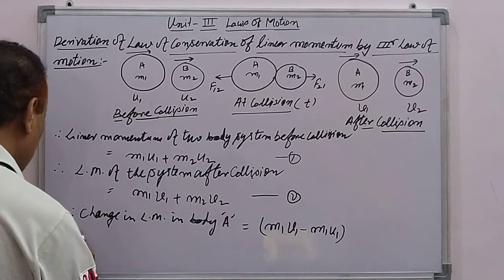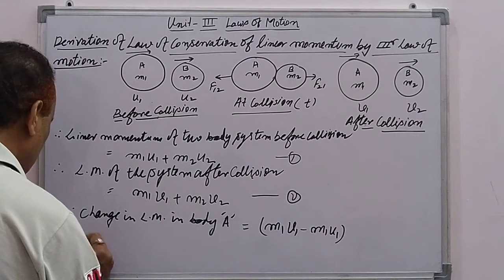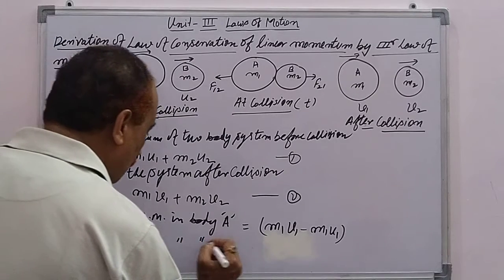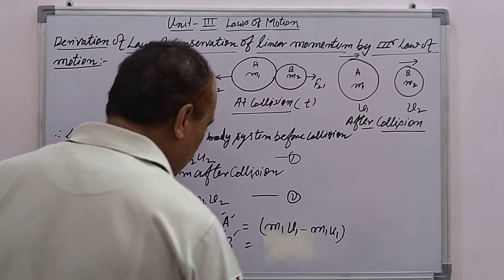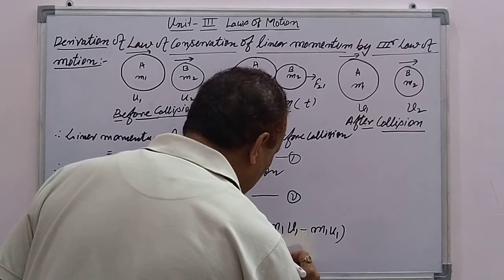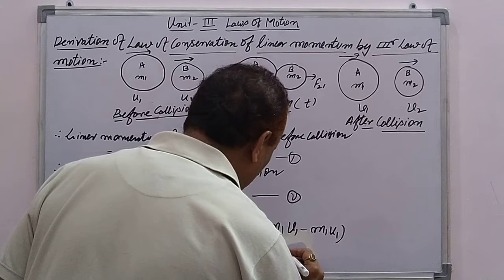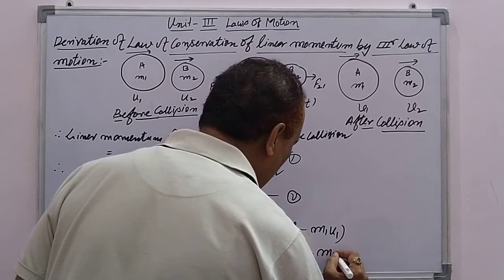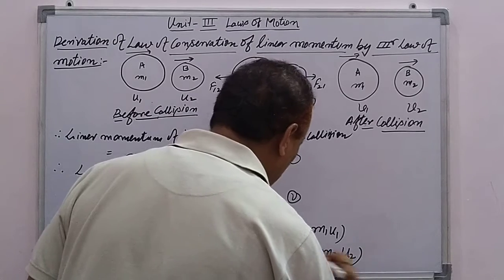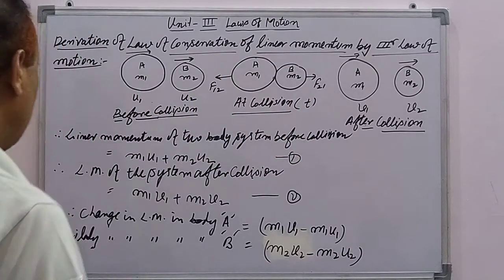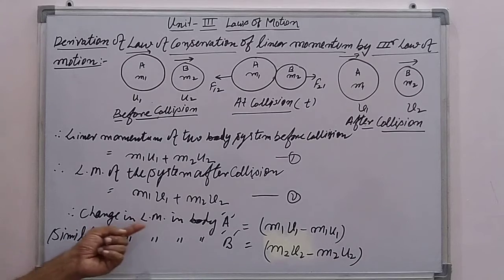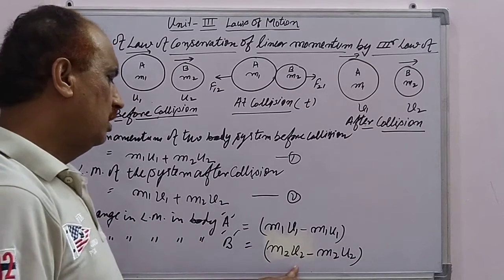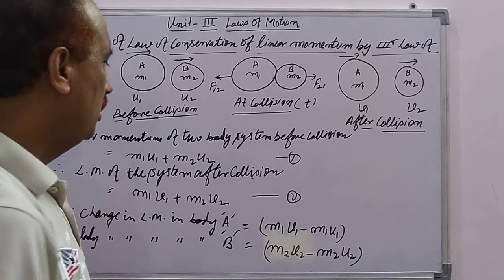Similarly, the change in linear momentum of body B can be written as m2 v2 minus m2 u2. So these are the changes in momentum for body A and body B.